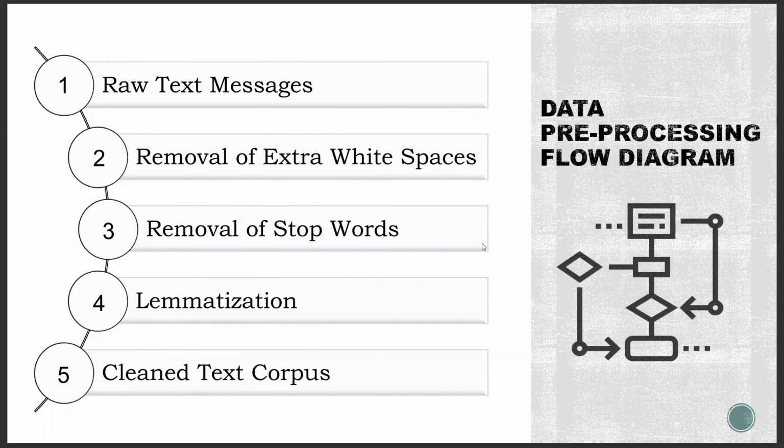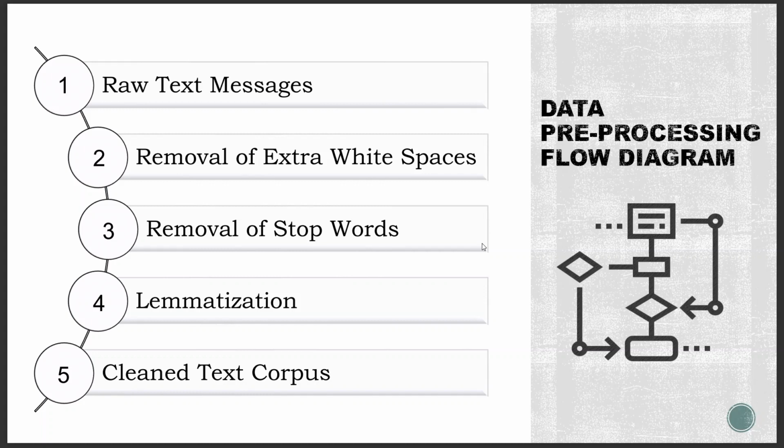So, removal of extra white spaces. This step standardizes the text and removes any extra spaces that may have been introduced while the text was being collected or processed. So, removal of stop words. Stop words are commonly used words like the and of, etc., that do not add much meaning to the text, so they can be removed as they do not contribute much to the meaning of the text and can increase the computational time of the analysis.